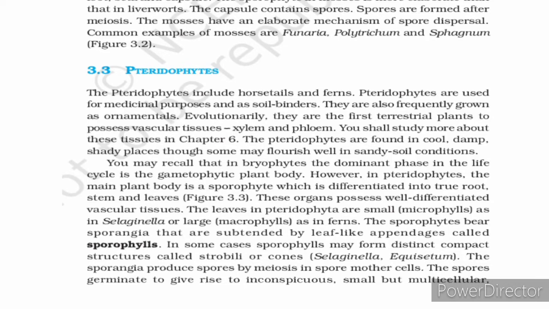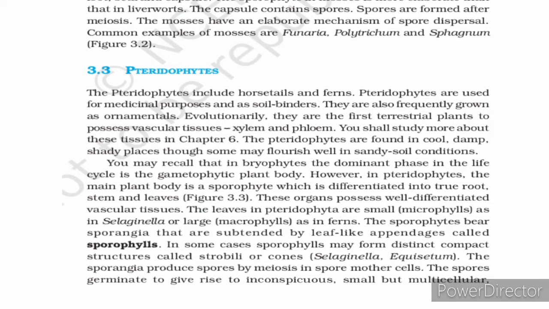In chapter 3 of Plant Kingdom, we have studied the plants starting from the primitive ones, like algae, and then bryophytes. Now it's time to learn pteridophytes.